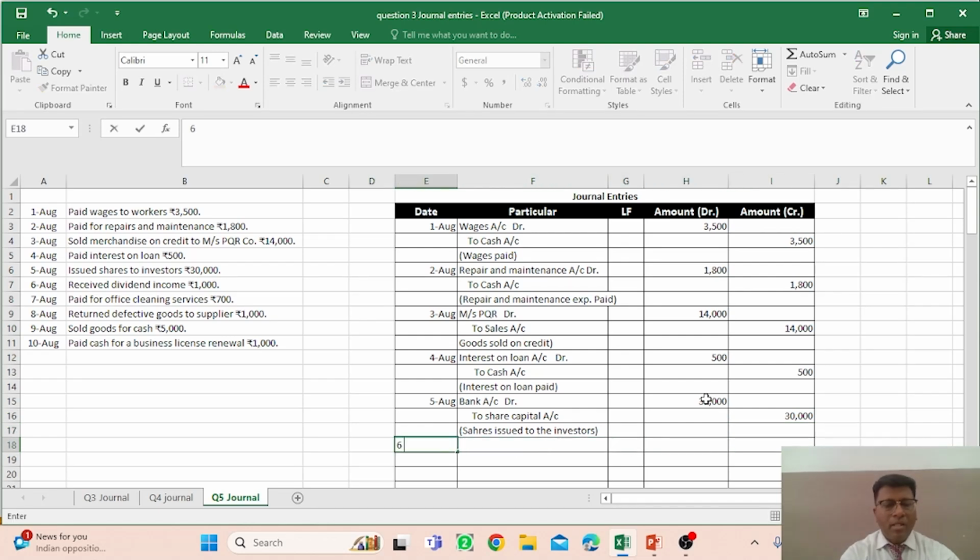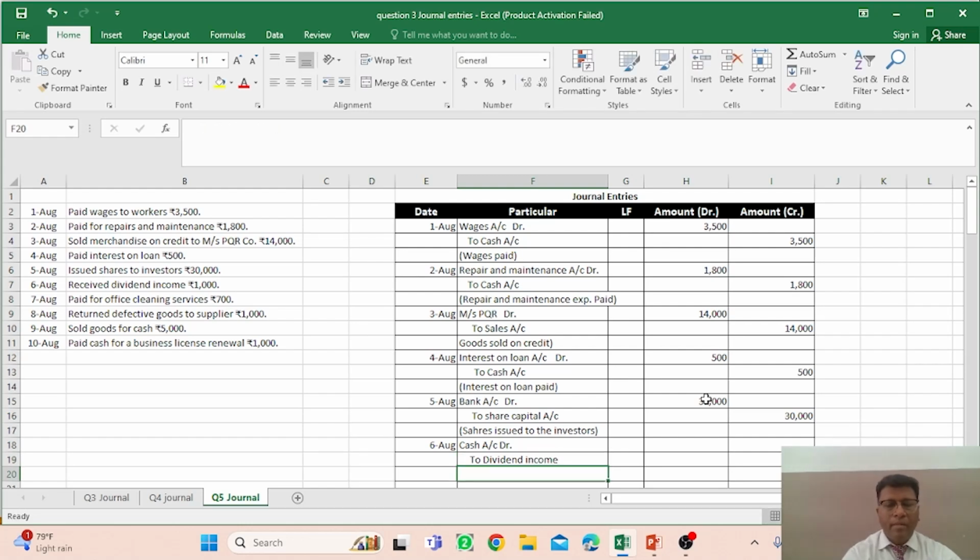And on the 6th of August, the transaction is received dividend income, so this is the income you received on dividend, right? So cash account would be debit here because the cash comes in, and this is the case of income, so you have to make this particular account, dividend income. So to dividend income account would be credit, right?